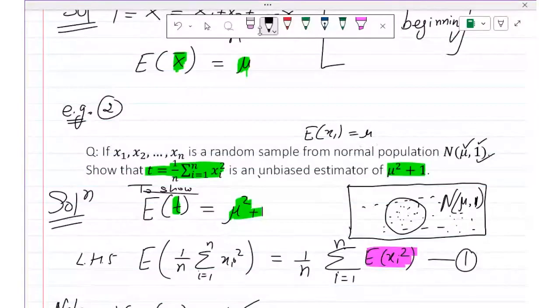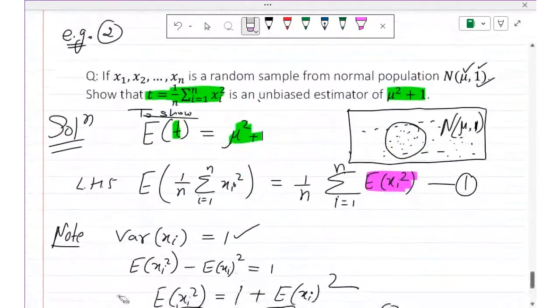So that is why every member of the sample has mean mu, because in the whole population, everyone has the mean mu, so every member of the sample will also have mean mu. This is the reason for it. Is it clear or is there still a doubt? Should I try to explain more? Don't hesitate if it is not clear. Always ask the problems so that you get clarity about them.